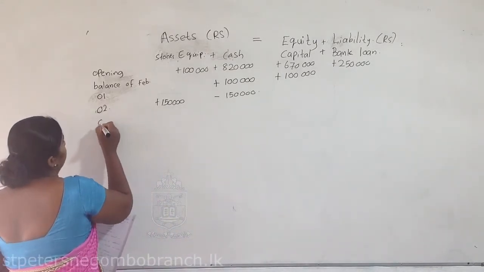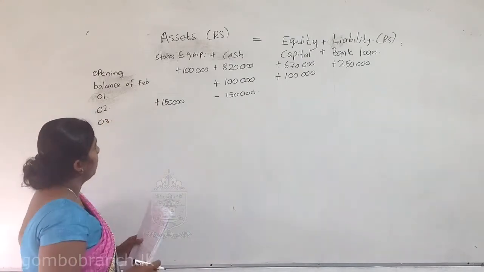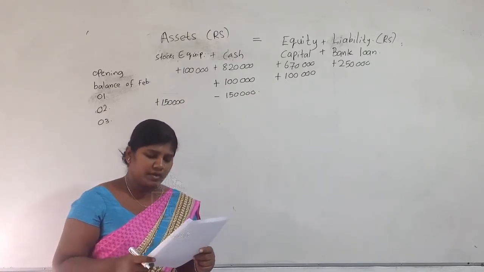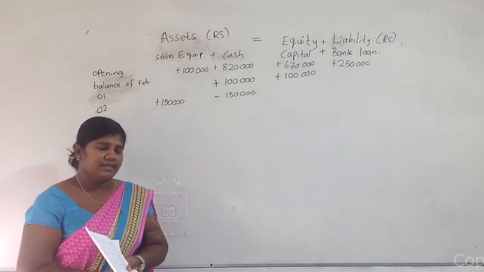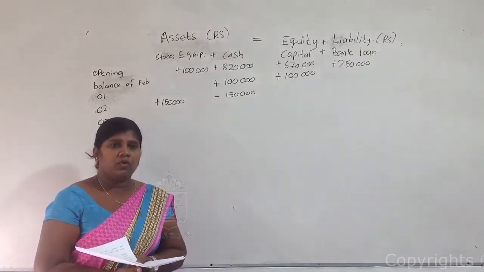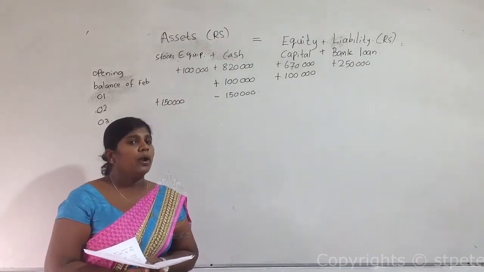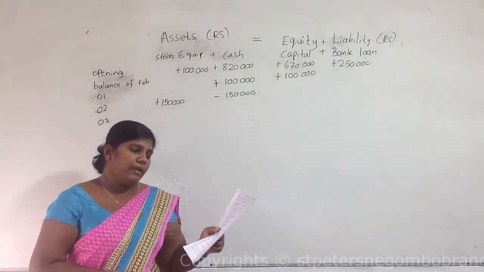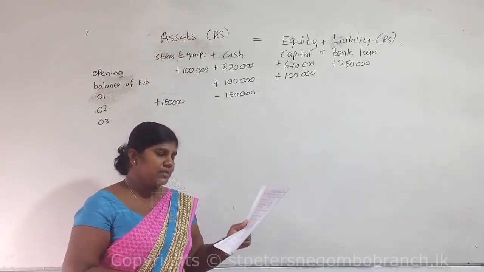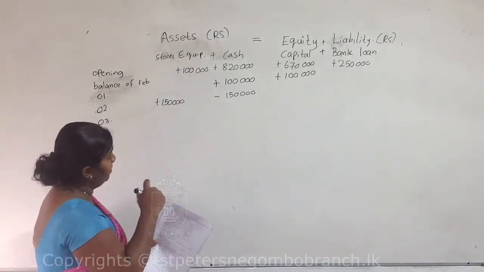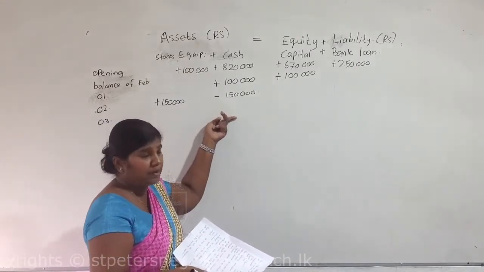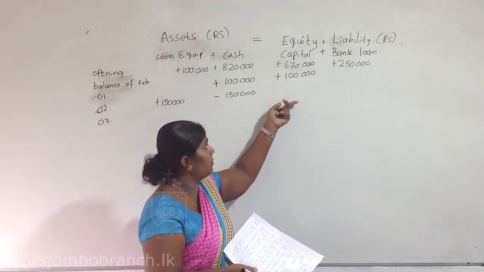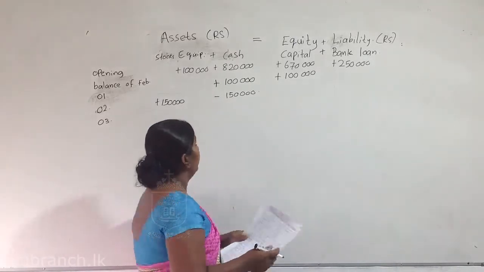Third transaction. Paid 10,000 rupees for insurance. Yes, children, insurance is an expense. Already you know what are the examples for expenses and what are the examples for incomes. So here they paid 10,000 rupee value of insurance as an expense. At that time you should decrease that amount from cash, and you know if there are expenses you should deduct or subtract this amount from equity.